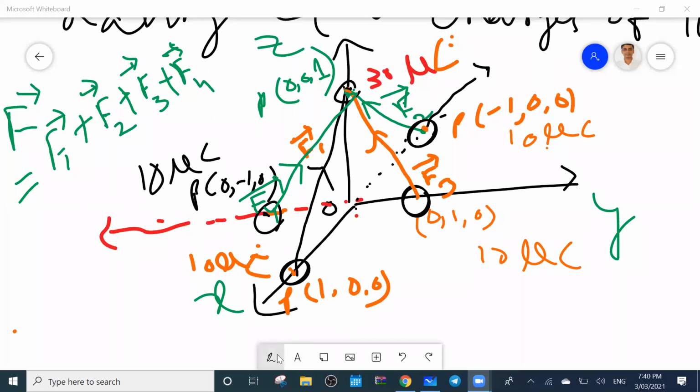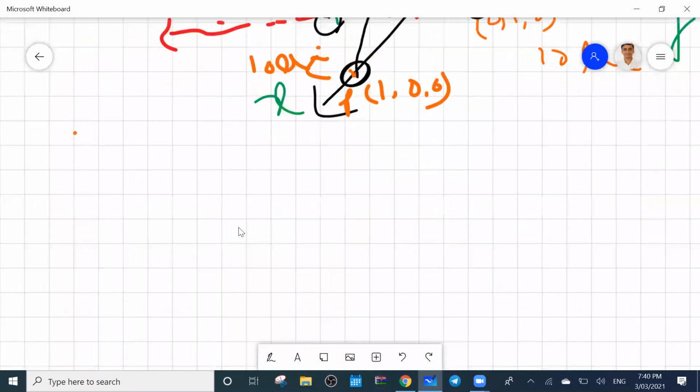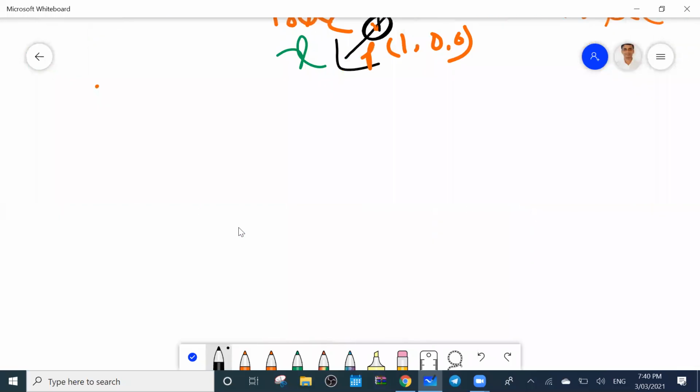Okay, so now we have to use Coulomb's law, and the four forces I have to find out: F1, F2, F3, F4. Then I have to add. So what is Coulomb's law? Suppose I have to find out F1. Between 2 point charges, the force you can find out using Coulomb's law.